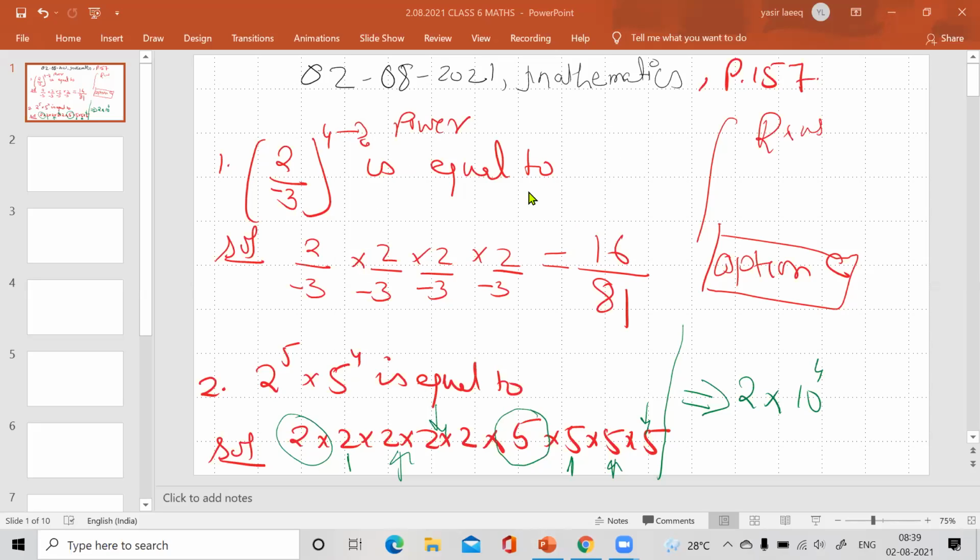This is question number 3 on page number 157, multiple choice question. Not understanding which part. Part 3.